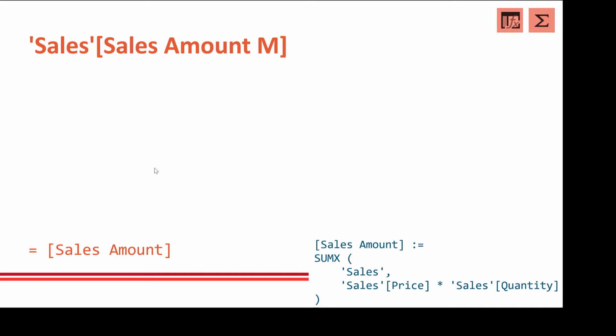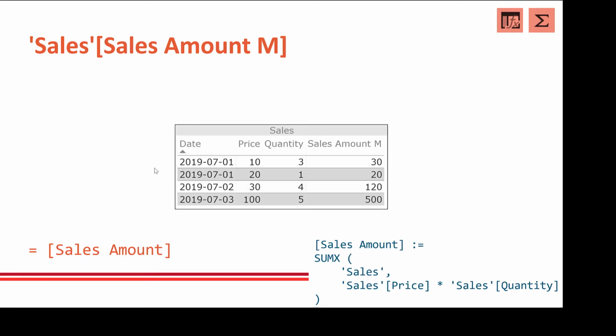What's happening if we have a measure in place with the same formula? Should we expect the same or something different? The thing is, it's something different. So here we see per line 10 times 3, 30, 20 times 1, 20, 30 times 4, 120, 100 times 5 is 500. So now the row context obviously was transferred to a filter context. So the sales table in our example here is now filtered by the current date, for example.